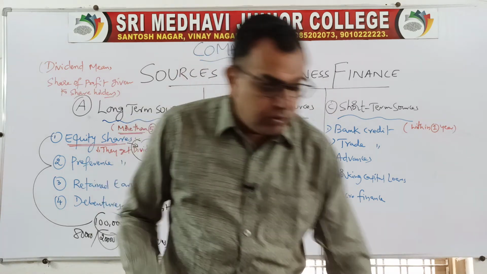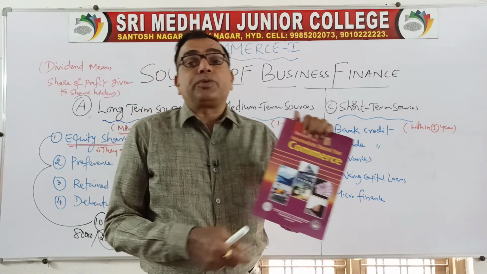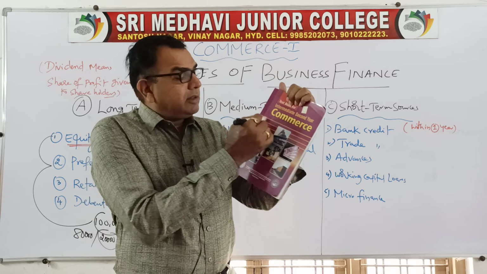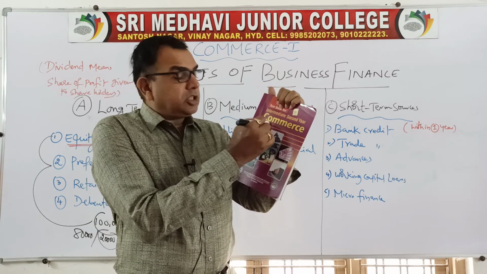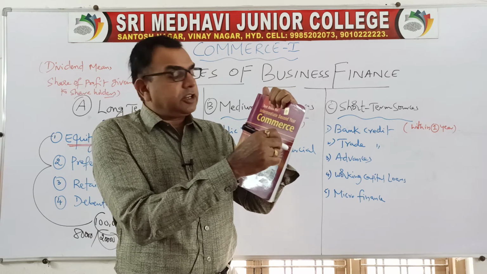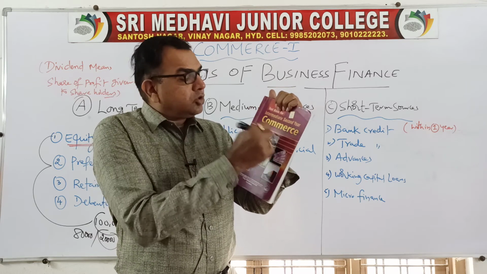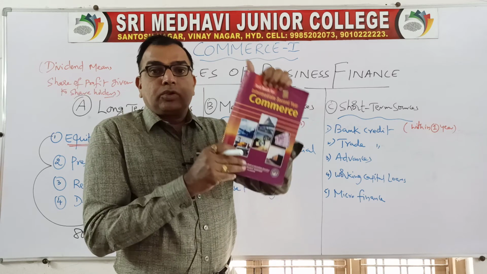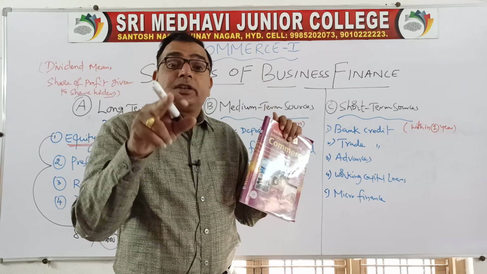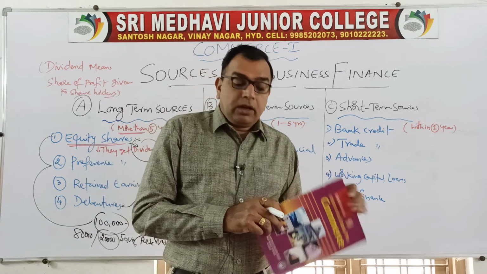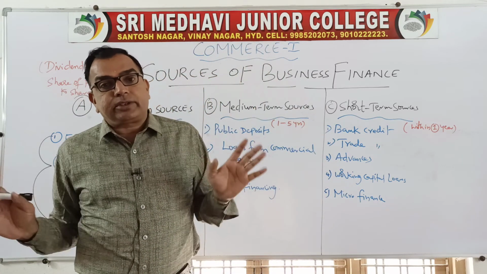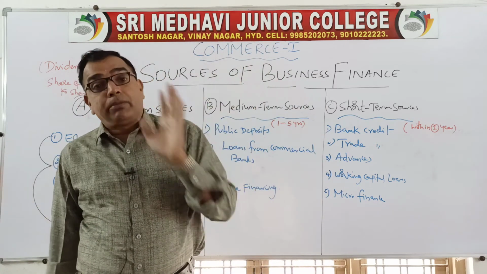For example, you give 1 lakh rupees to some X company. X company will give you this document, or they will write that Mr. So-and-so has given us 1 lakh rupees towards debentures, 5% debentures, that is the rate of interest they will mention. The company seal will be there. So you are giving it for 5 years. Every year you will get interest irrespective of the company's profits. Whether the company has profit or loss does not matter. You will get 100% of your interest, and after 5 years you will get your money back.